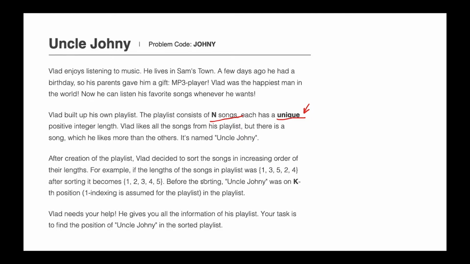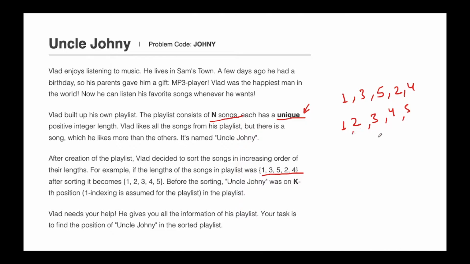Given an example, the playlist was 1 3 5 2 4, and what we have to do here is sort the playlist. Upon sorting this, it will become 1 2 3 4 and then 5.